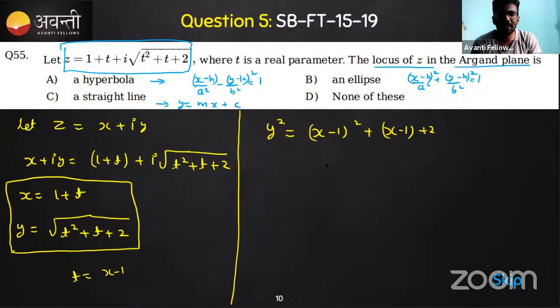Let's try. So we can simplify x square plus 1 minus 2x plus x minus 1 plus 2. So what is that? Let's see here.